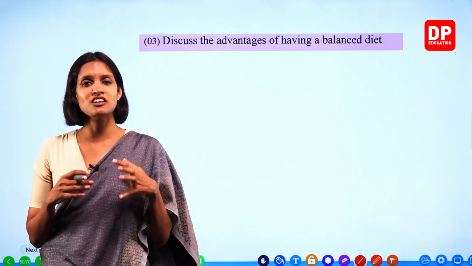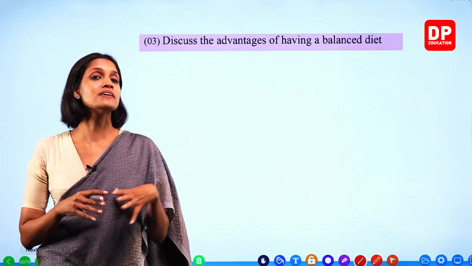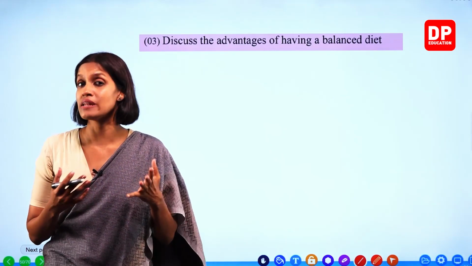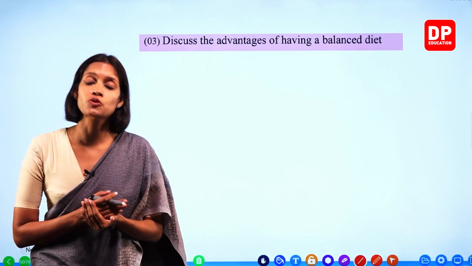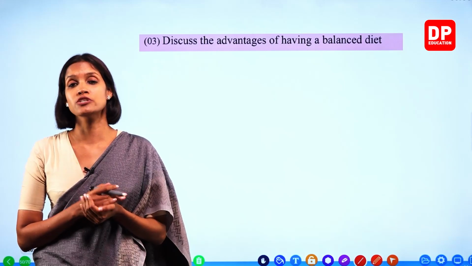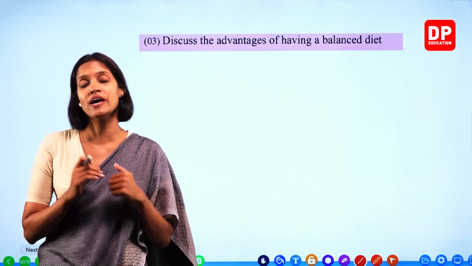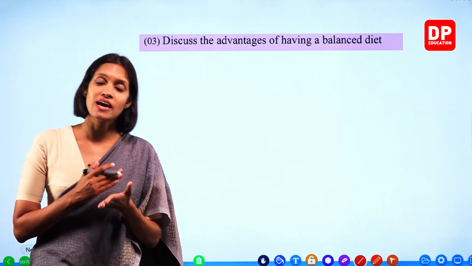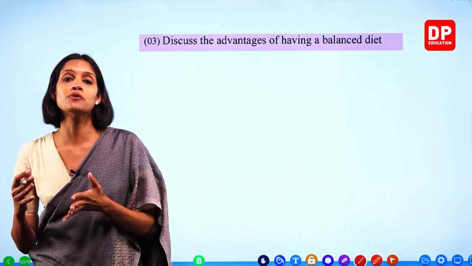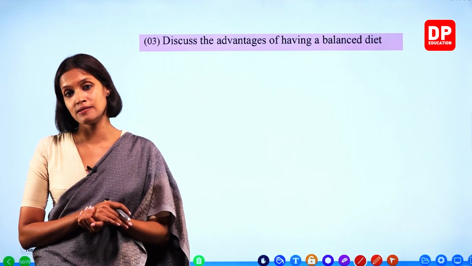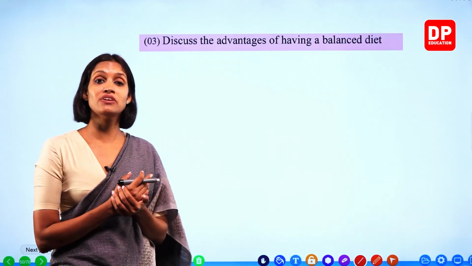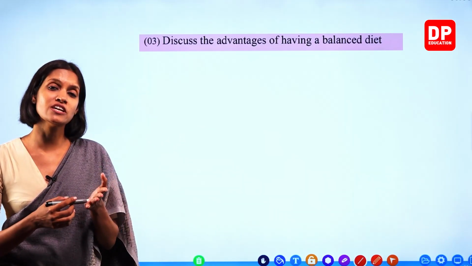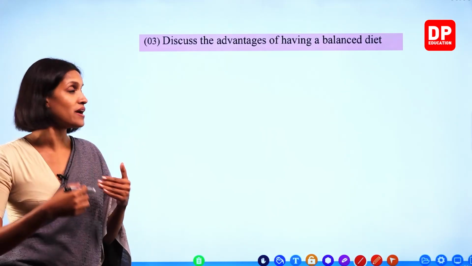When we consider all the necessary nutrients, we now know the importance of a balanced diet. So what is a balanced diet? A diet that contains all the necessary nutrients in correct proportions. Not only that, the right amount of fiber as well. Right? A diet that contains all the necessary nutrients and fiber in correct proportions is known as a balanced diet. So what is the importance of having a balanced diet, children? Let's write. We will consider the nutrients one by one, right?